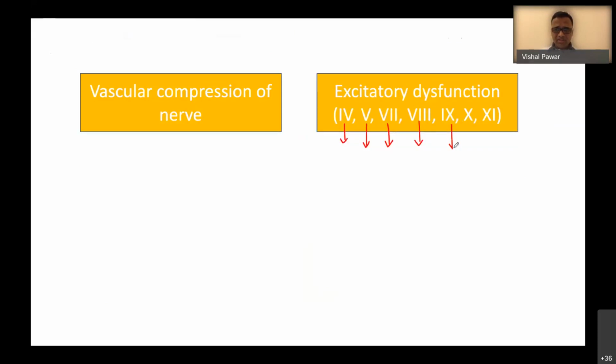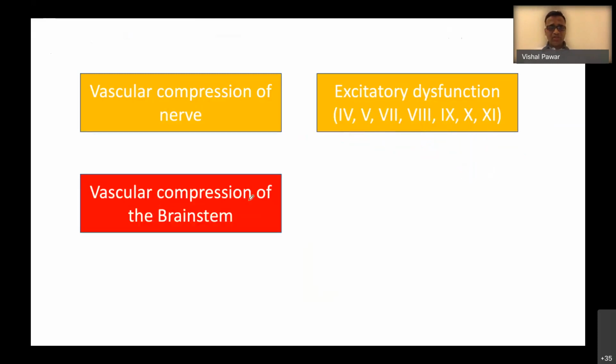Glossopharyngeal neuralgia in case of 9th nerve. In case of 10th nerve, the patients can have unexplained episodes of syncopal attack. Patients can have hypertension. Even the hypertension can happen in patients with neurovascular compression on the 10th nerve. And 11th nerve, torticollis can happen in some patients with this particular vascular syndrome.